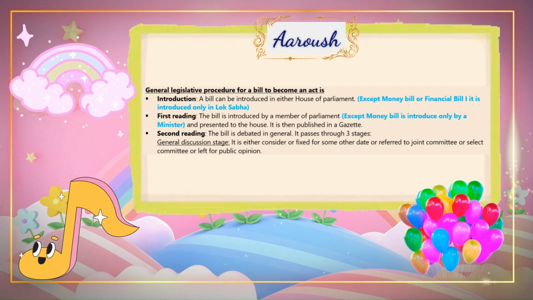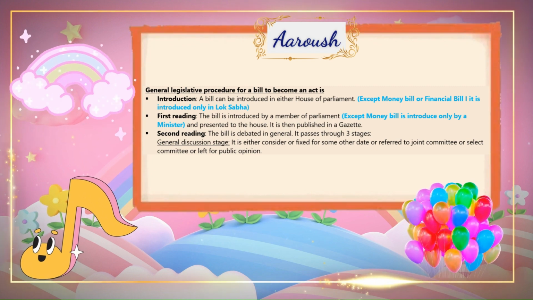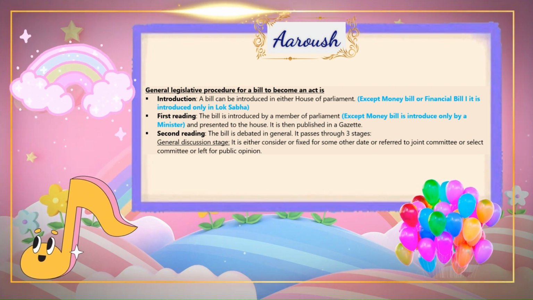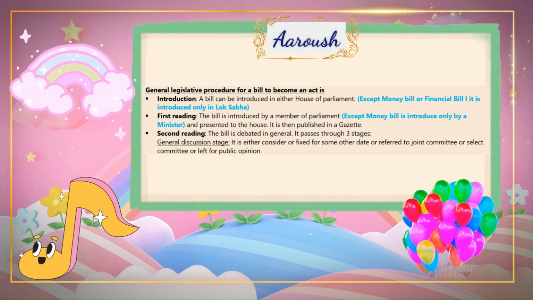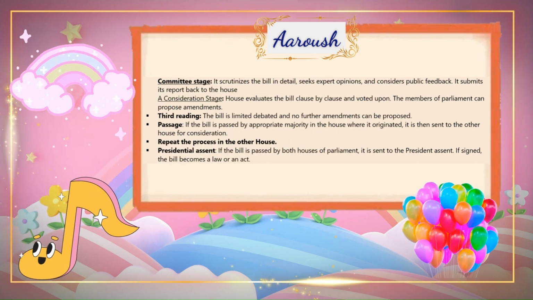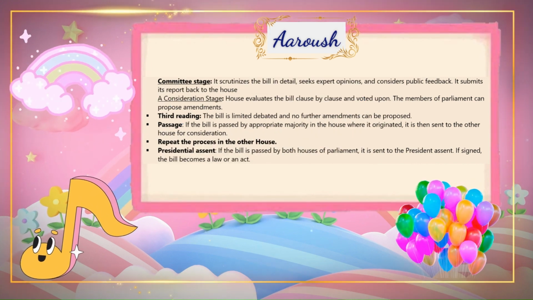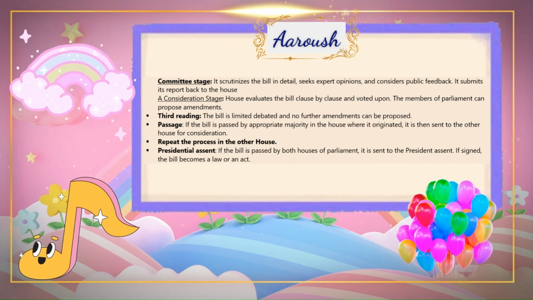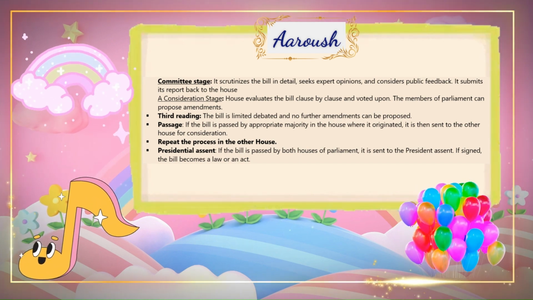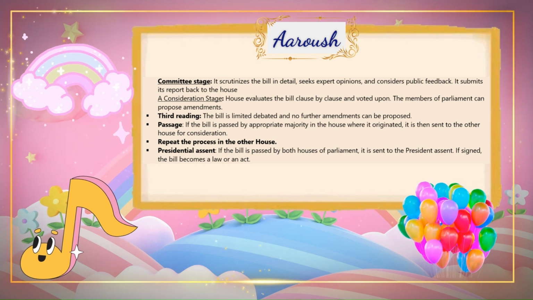It passes through 3 stages. General discussion stage: it is either considered, or fixed for some other date, or referred to a joint committee or select committee, or left for public opinion. Committee stage: it scrutinizes the bill in detail, seeks expert opinions, and considers public feedback.